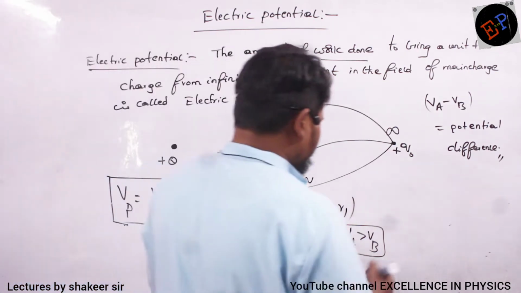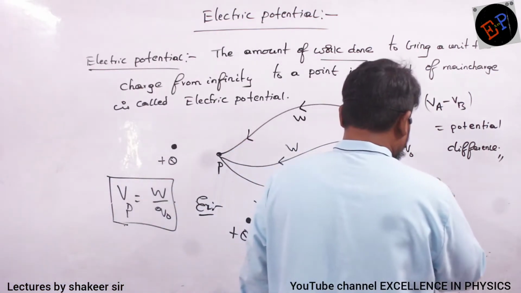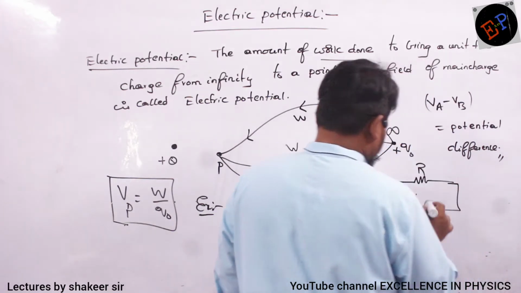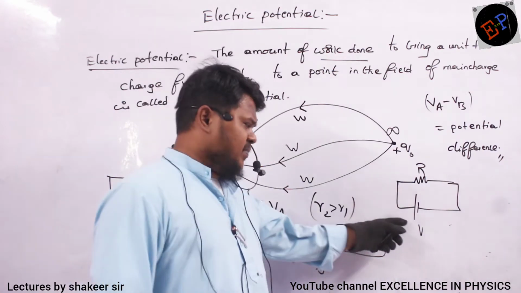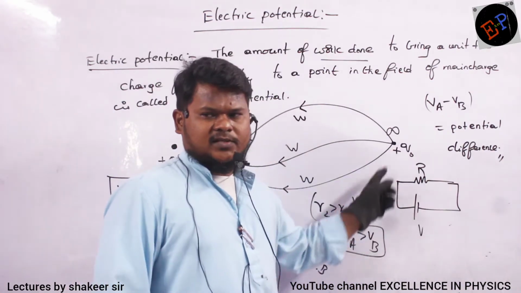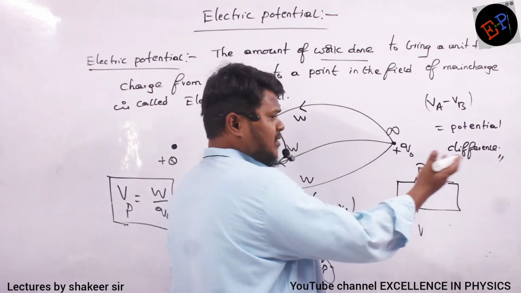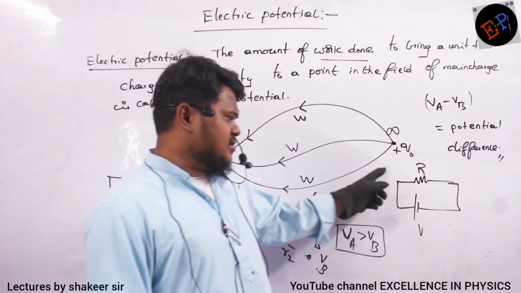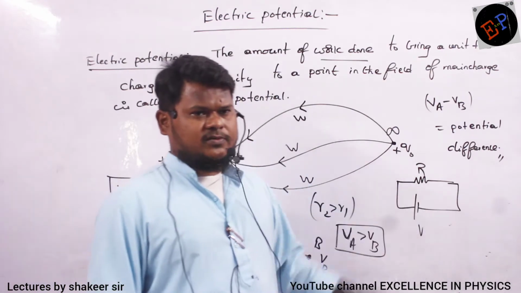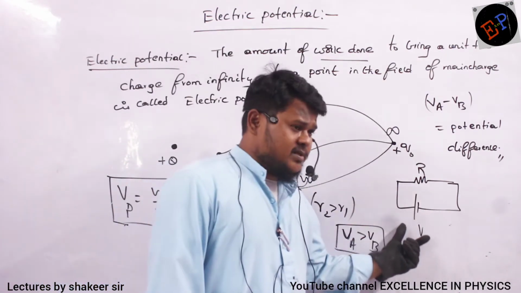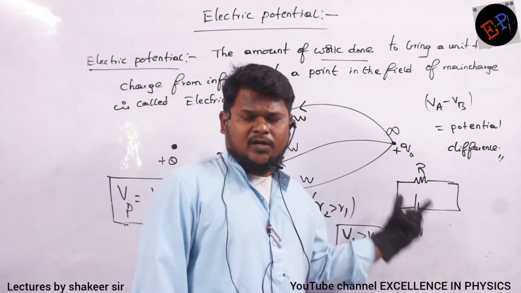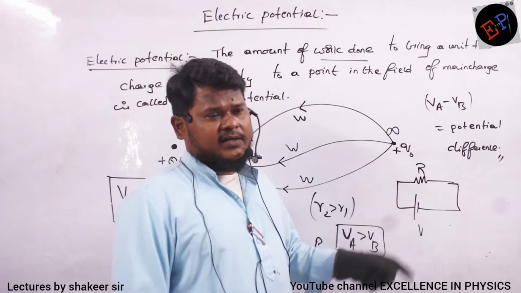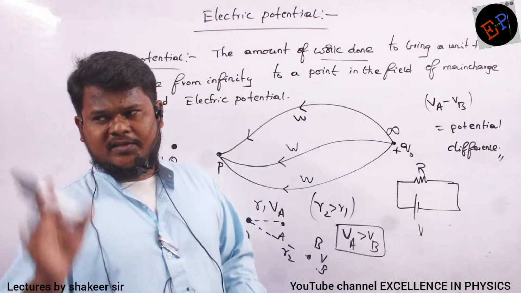For example, in a circuit we will be connecting batteries, no? For example, this is a resistor and this is a battery. If I supply a battery, then I see that current flows in the circuit. For example, bulb, fan, refrigerator, all these are resistors, and resistors work only when current is passed through them. And how does current pass? By supplying some potential difference. So what does the battery do? Battery just provides a potential difference in the circuit.